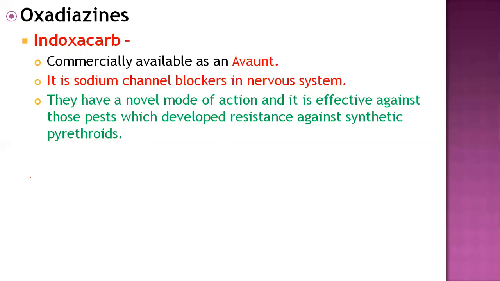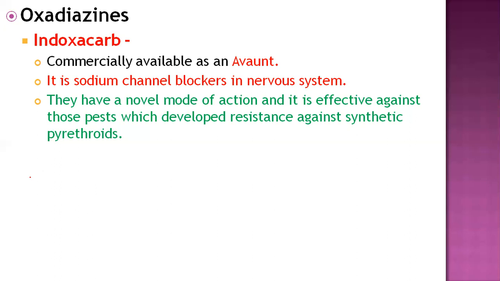In the insect body, sodium channels are present for normal behavior and normal development. This indoxacarb insecticide blocks the sodium channel in the nervous system.